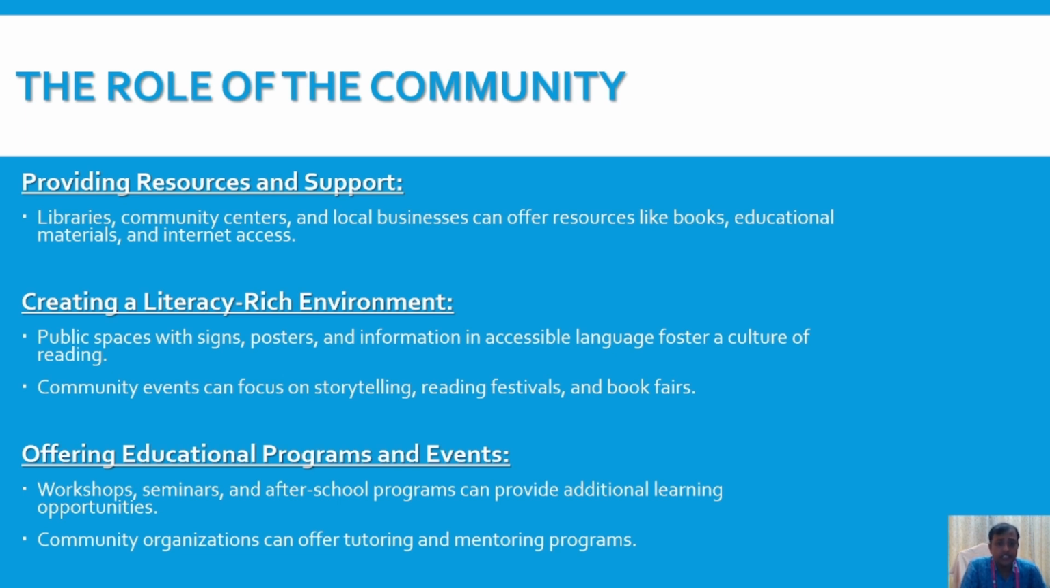So a literacy rich environment also we can create: public spaces with signs, posters, and information in accessible language, to foster a culture of reading. Whenever a child is going, जैसे कि बहुत सारे जगह पर लिखा रहता है, nowadays you can see that on the roadsides also the walls are having very beautiful paintings, very beautiful slogans, where the child will develop the interest to read those things. When a child sees that something is written there, the child will think, what is written there, shall I read that one? And if the child is able to read, then the child will comprehend those things and gain extra knowledge. So it is the role of the community.